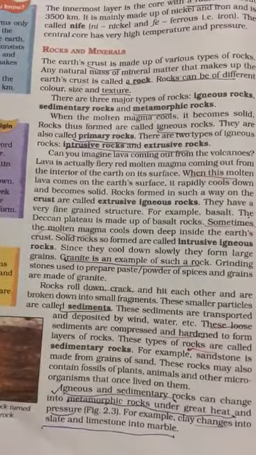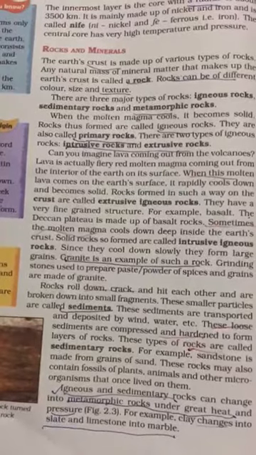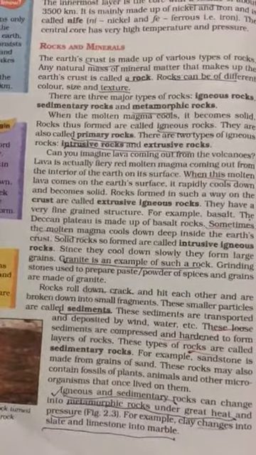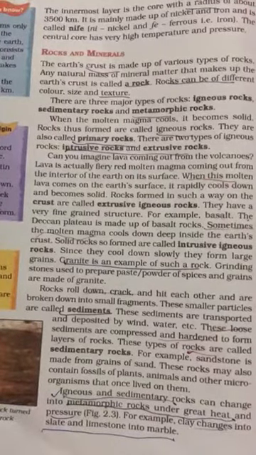Sometimes the molten magma cools down deep inside the earth's crust. Solid rocks so formed are called intrusive rocks. Granite is an example of such a rock.